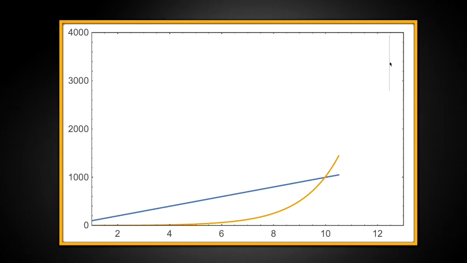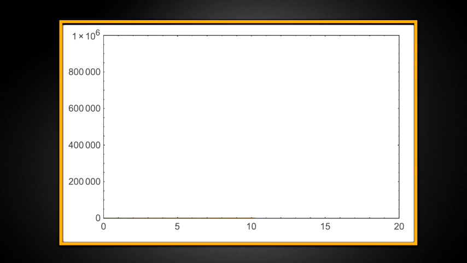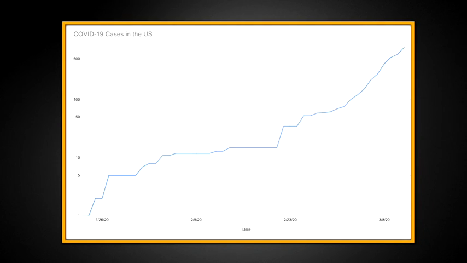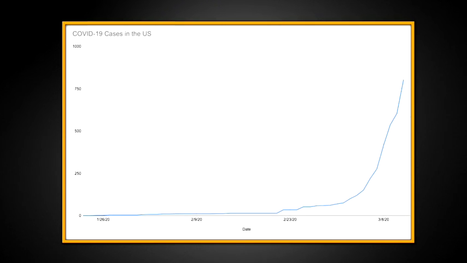Every day the linear model adds just 100 infections, but the exponential one's rate keeps increasing, adding about 1,000, then 2,000, then 4,000. By day 20, the linear model straggles along with about 2,000 cases, while the exponential model soars to over 1 million. This explosive exponential growth is hard to fully grasp. We tend to think that any rate of growth we've already seen is what we'll continue to see. We have an unconscious tendency to believe that change will continue at the same rate. We have a bias toward linear thinking.